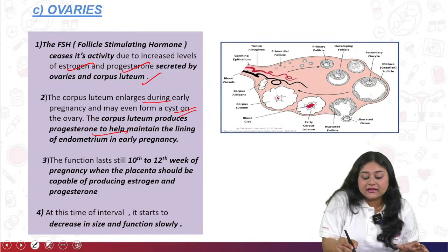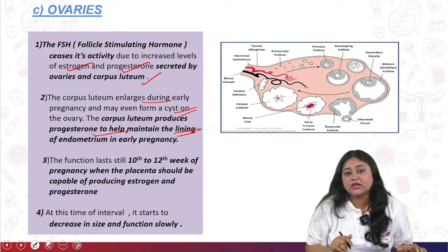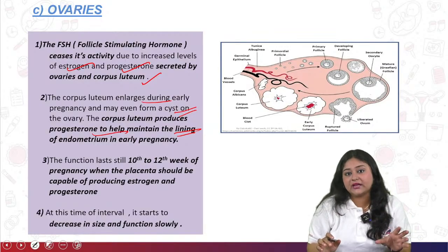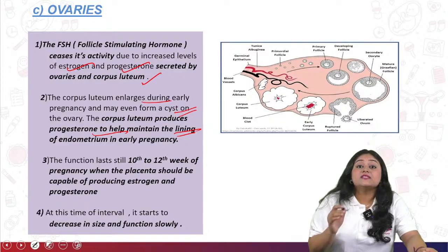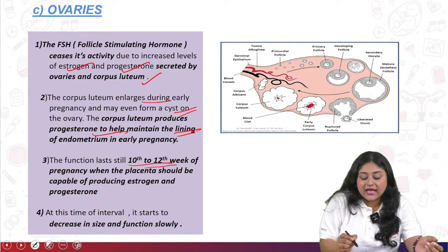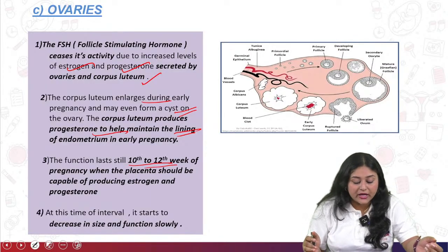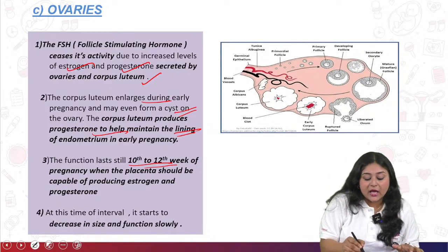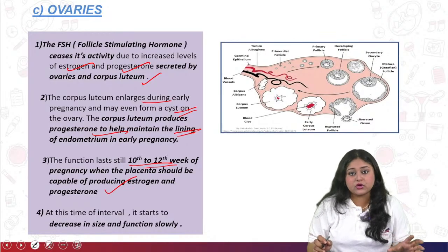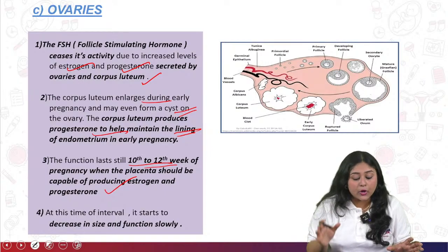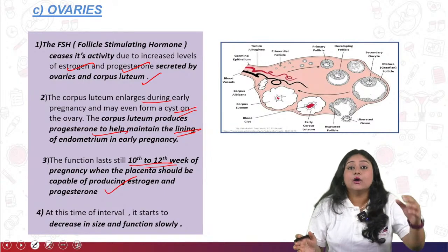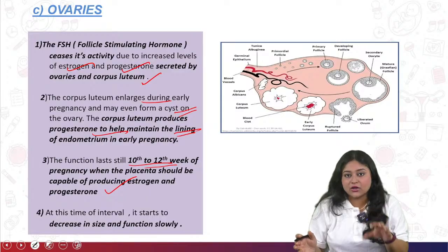So what do you mean by the lining? It means the endometrium layer of the early pregnancy, meaning the decidual lining. Okay, so this function continues until around 10 to 12 weeks of the pregnancy, when the placenta should be capable of producing estrogen and progesterone. So until proper production by the placenta, the ovaries, especially under the follicle stimulating hormone, are the only ones carrying out this activity.